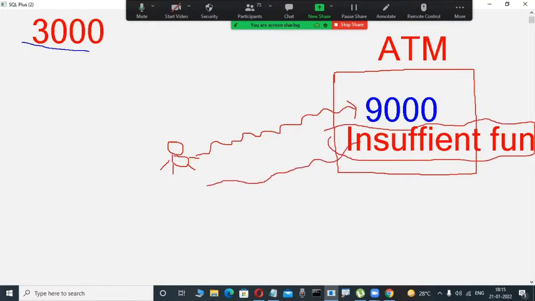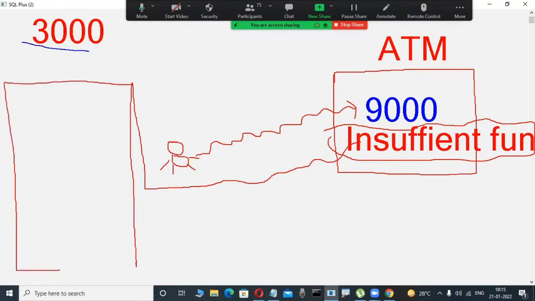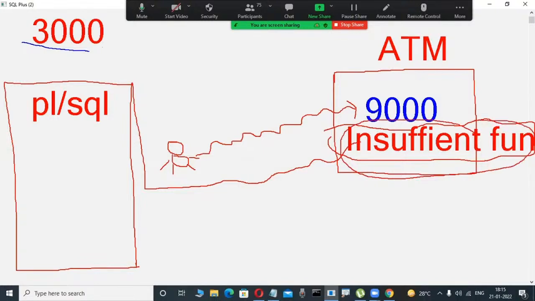No. Actually, same like you only, some software engineers write the coding, that is important. They are writing coding in PLSQL. Suppose Oracle projects, banking projects, they are writing in PLSQL. What is the condition? If the user entered amount is more than the available balance, then this message they are writing. Same like Java, C++, some coding is there. If conditions, they are writing like that. Otherwise, how is it possible?